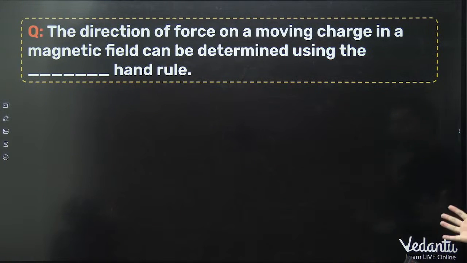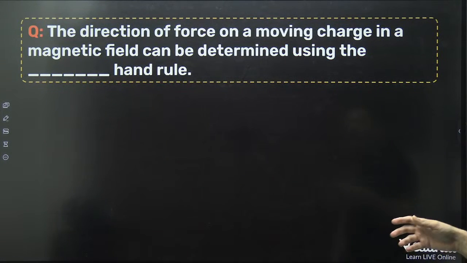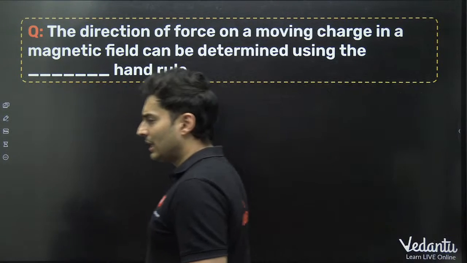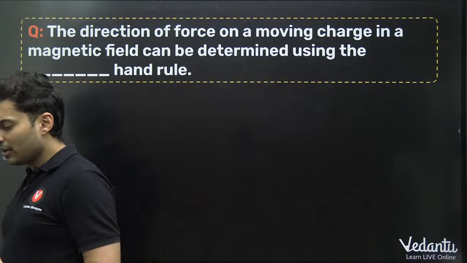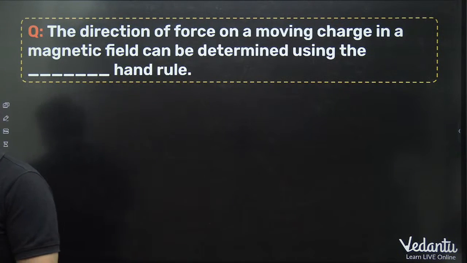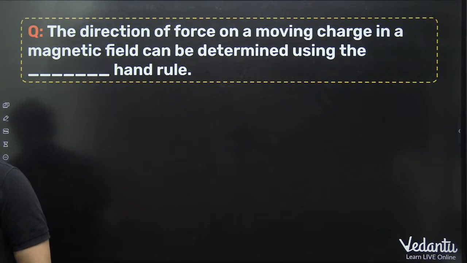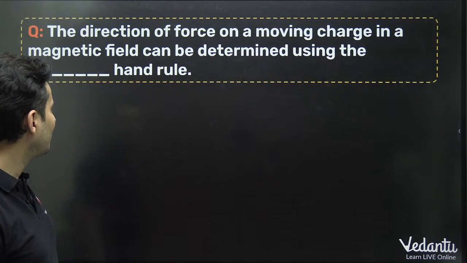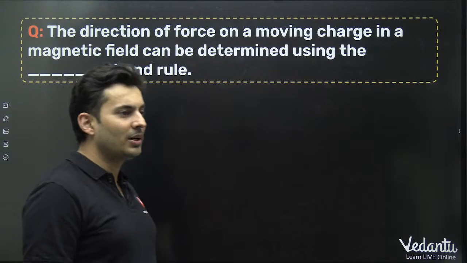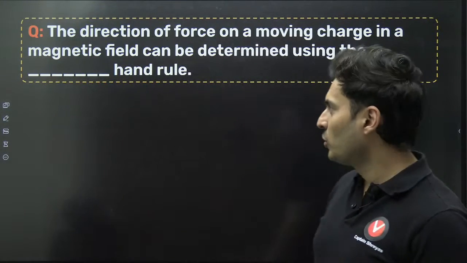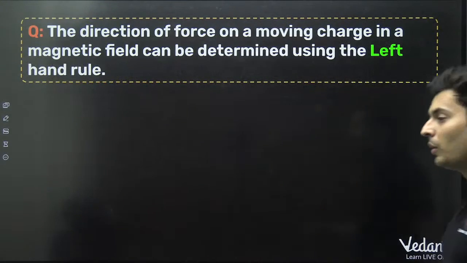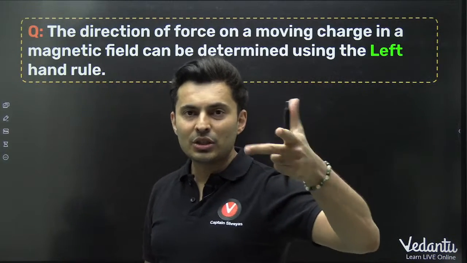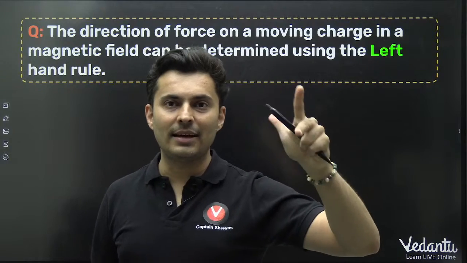Next one. The direction of the force on a charged particle can be determined using which rule? Right hand rule, left hand rule, some other hand, my friend's hand rule. Which hand, guys? No, not the Gauss law. It was the inductance for the previous one. Which hand rule will you use? Yes, the left hand rule. ILB, QVB. Those formulas use the left hand.